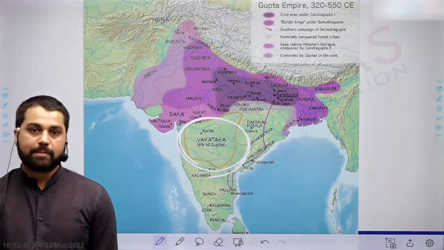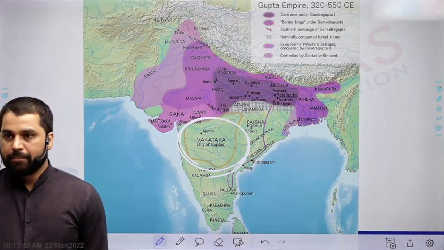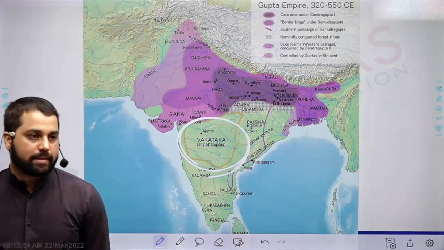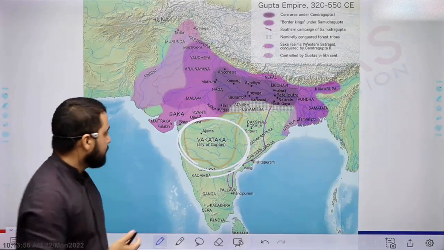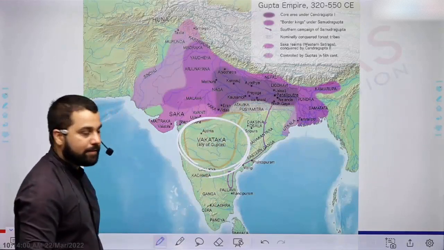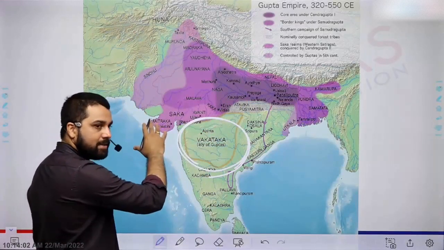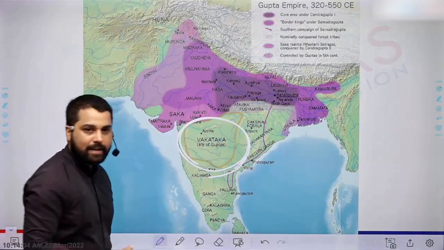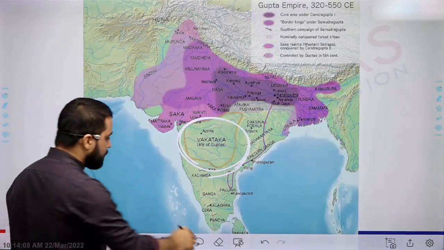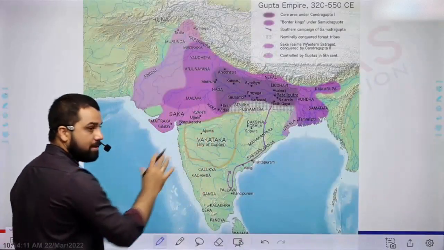Vakatakas also claimed themselves to be Brahman rulers, not Kshatriyas. They promoted Brahmanism, and the alliance between Gupta and Vakataka was a very powerful alliance. In fact, the Vakataka Empire predates the Gupta Empire, and it declined after the Gupta Empire. I'm not going to make you write anything, but remember this as a theme; it is very important.